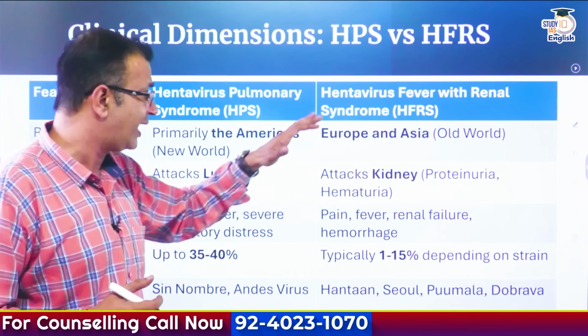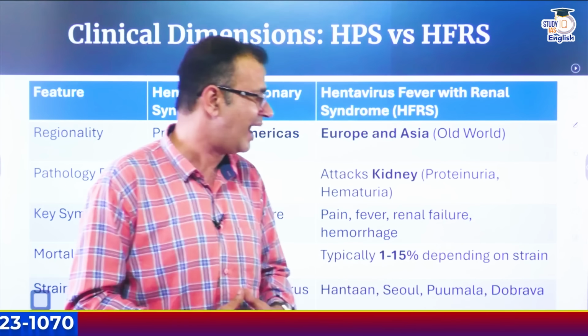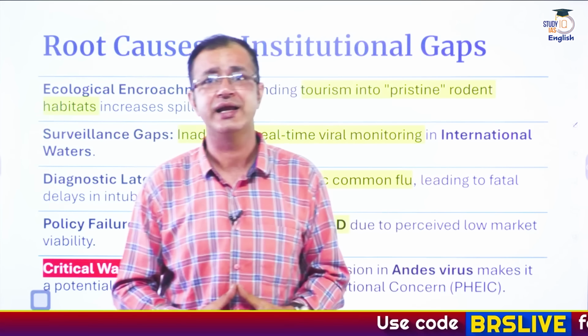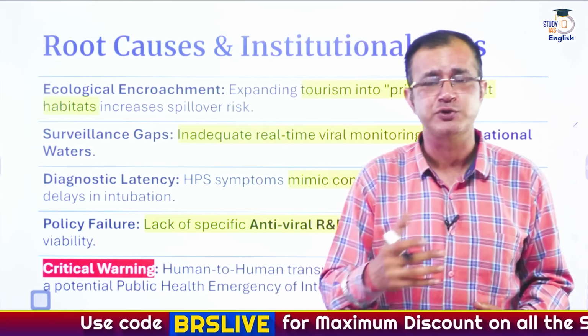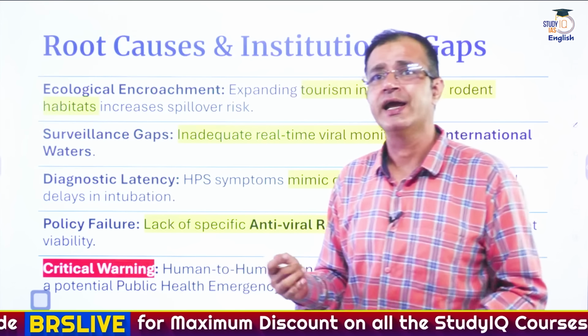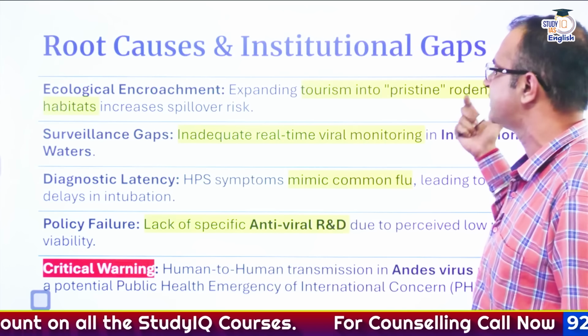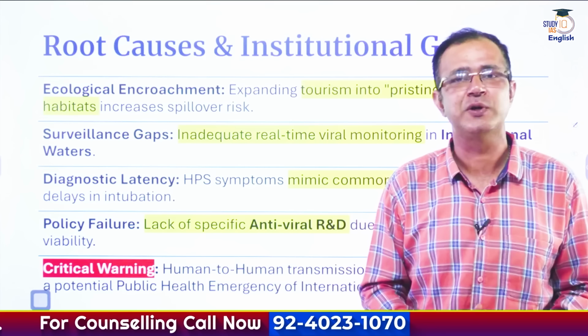Also, when it comes to the HFRS strain, there are Hantaan, Seoul, Puumala as well as Dobrava, which are the strains that are found in Europe and Asia. Now, what are the root causes and the institutional gaps for the outbreak? The first thing is the ecological encroachment, because tourism is expanding into the pristine rodent habitats, and this increases the spillover risk.